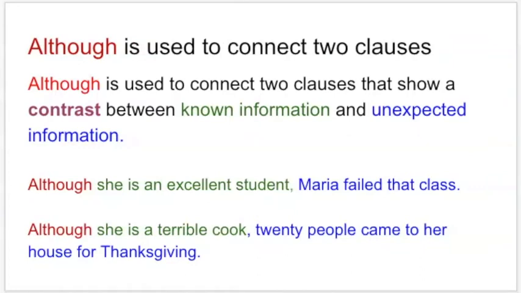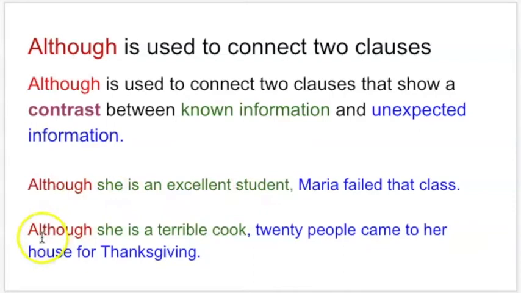Okay, so how do we put these two ideas together, or these two clauses together? You use although to connect the two clauses, again, between the known information and the unexpected information. So in this sentence here, although she is an excellent student, Maria failed that class. So the known information is in green. She is an excellent student. Okay? The unexpected is Maria failed that class. And notice that the word although comes before the thing you know.